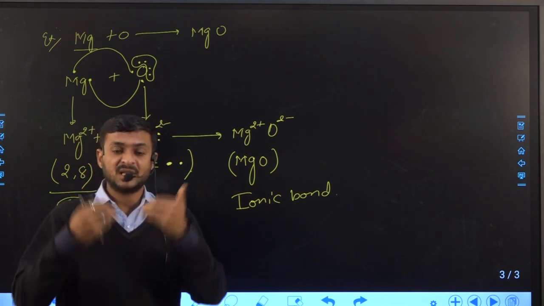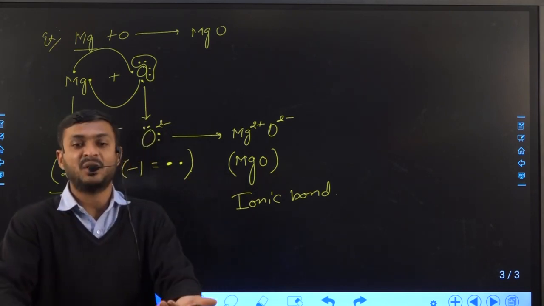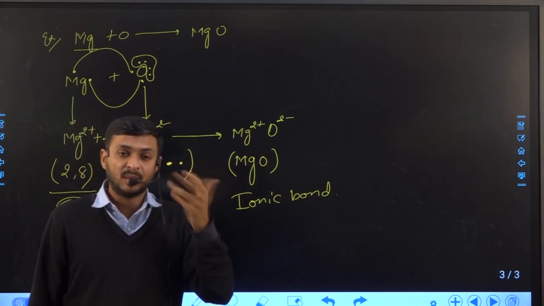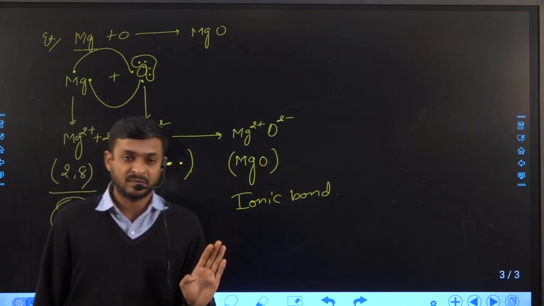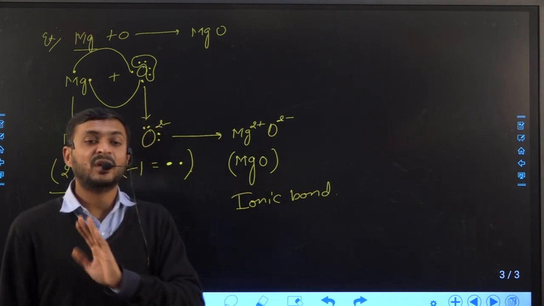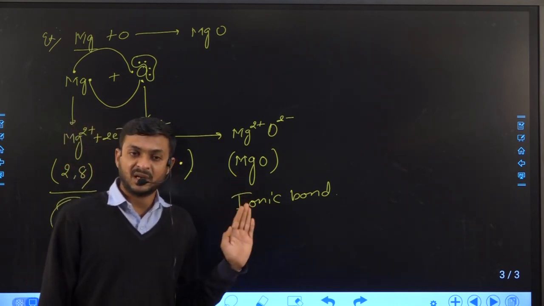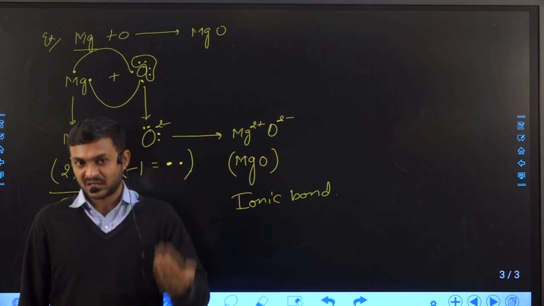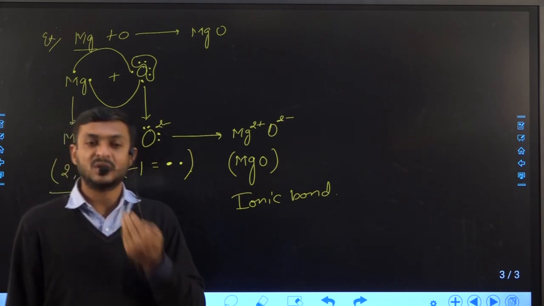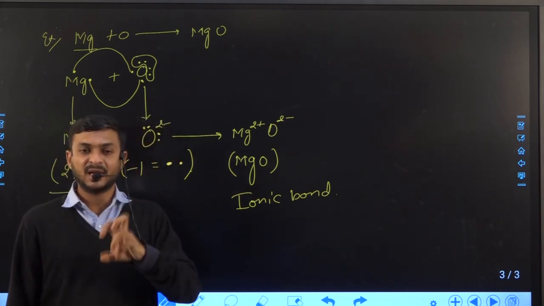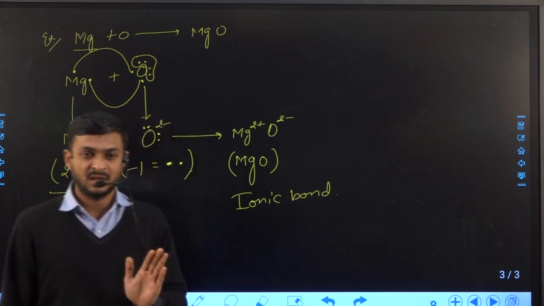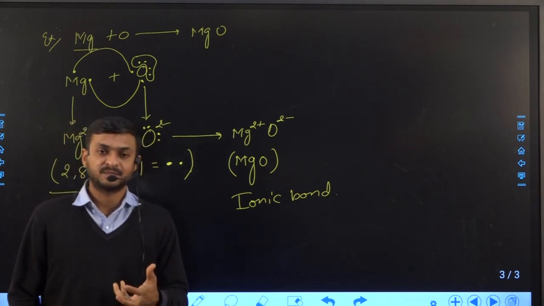Just solving the examples I give and completing ionic bond is not enough, and this is also not the correct way. The correct way is, after understanding, you also try yourself and apply it to different examples and solve them yourself. Then you can get clarity of the concept. Otherwise it is difficult to understand, right? And this is my way of teaching.